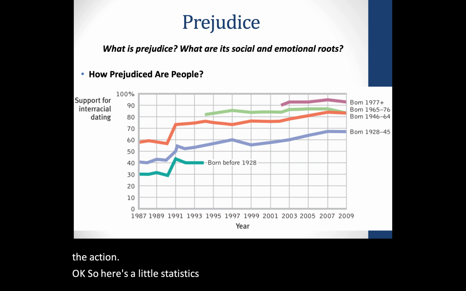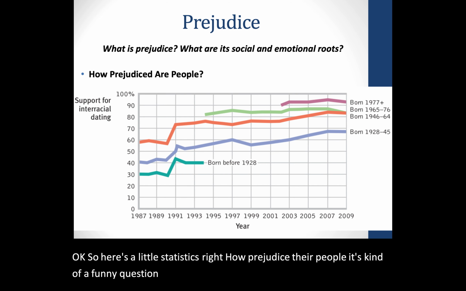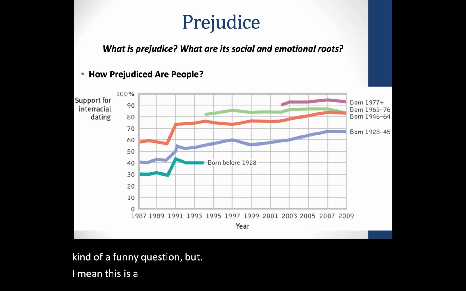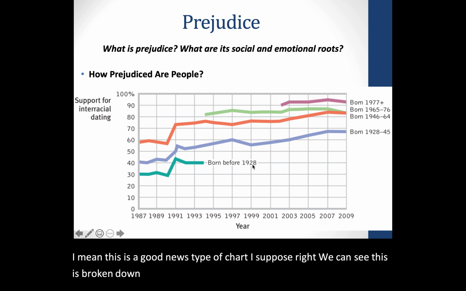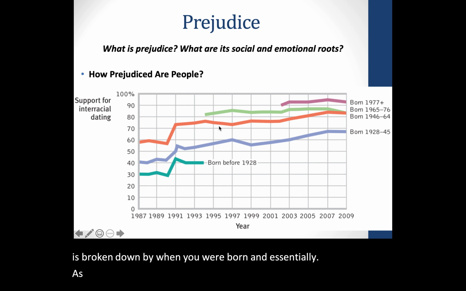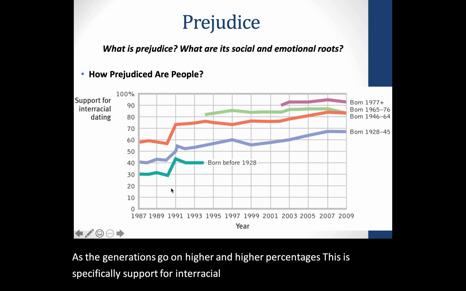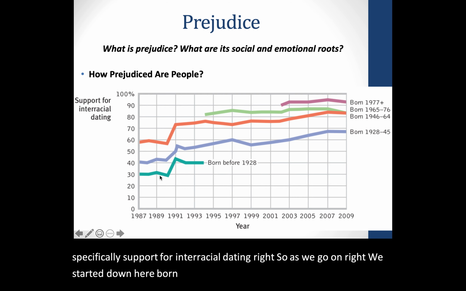How prejudiced are people? It's kind of a funny question, but this is a good news type of chart, I suppose, right? We can see this is broken down by when you were born, and essentially, as the generations go on, higher and higher percentages. This is specifically support for interracial dating, right? So as we go on, we started down here, born before 1928, a very long time ago.